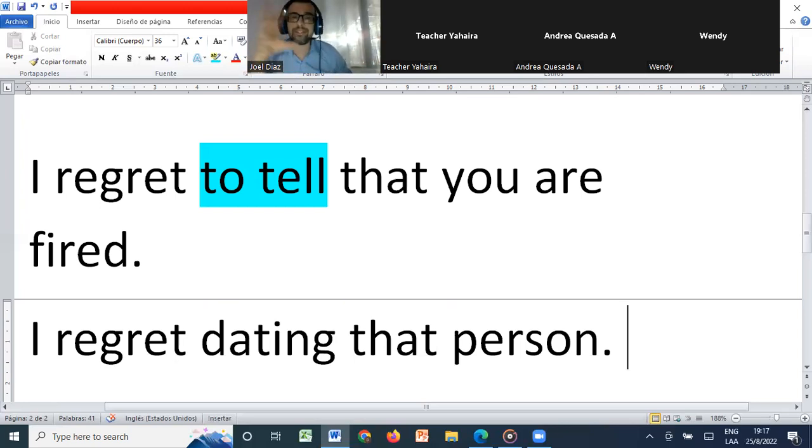Interesting, right? This type of thing is very, very interesting, because now again, remember, we are seeing gerunds and infinitives that we can use in both ways. In this case, stop, try, and regret totally change, and the other ones change a little bit, right? Like, love, prefer, and hate, right?